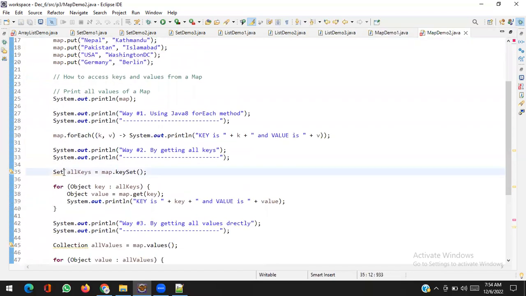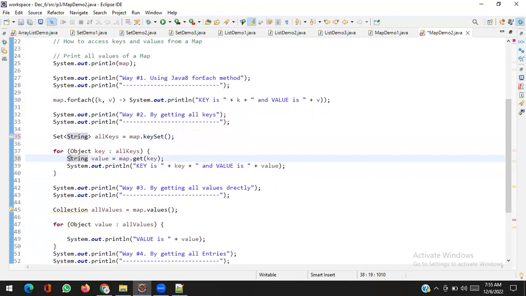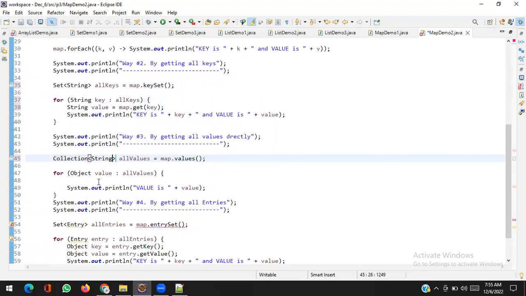Now, the key will be of string type, and the value of string type. Collection of strings. Every time we will get a string. Entries of string comma string.